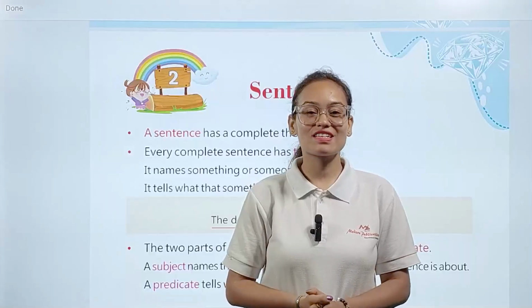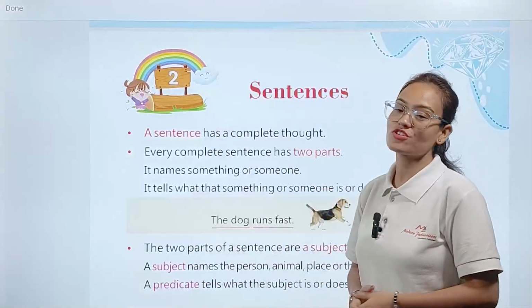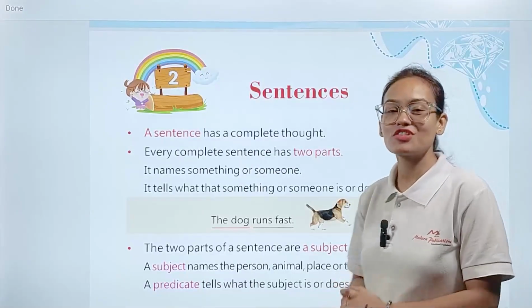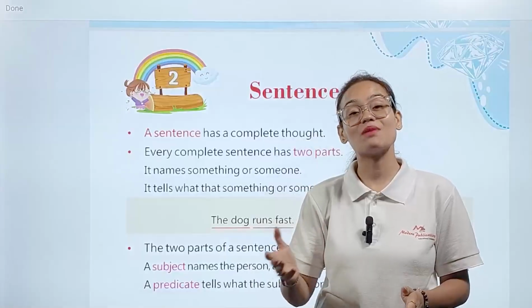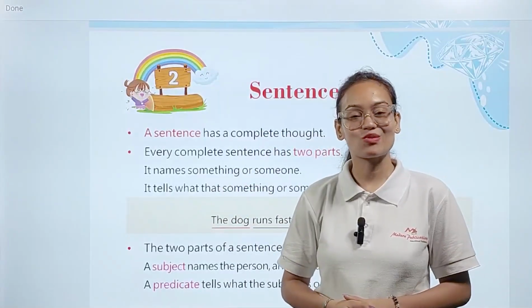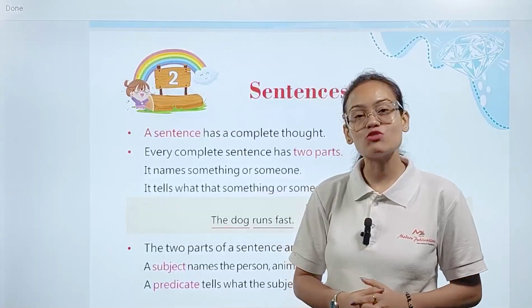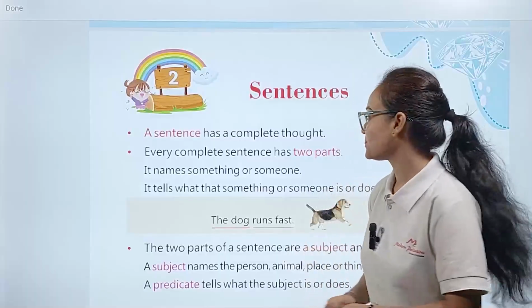So in today's class, my dear students, we are going to start our chapter number 2, and the name of this chapter is sentences. In our first chapter, we saw about words, what is the meaning of words and how many types of words there are. In this chapter we are going to see about sentences. First of all, we need to understand what is the meaning of a sentence. So come with me and let's see the chapter.